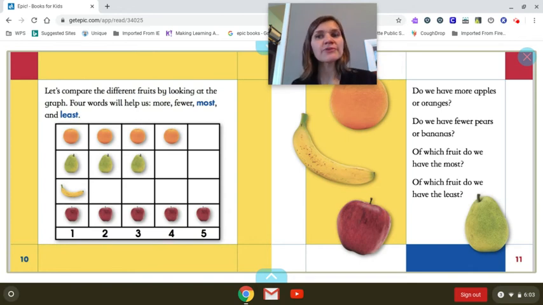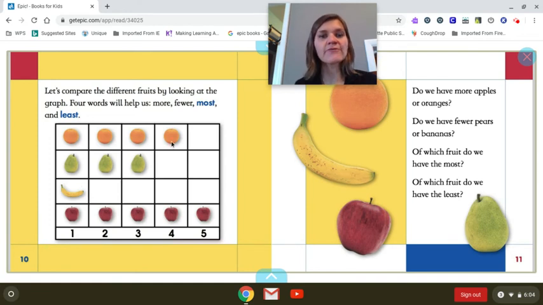Do we have fewer pears or bananas? So fewer is another word for less. Do we have less pears or bananas? So let's count. We have 1, 2, 3. 3 pears. And how many bananas? We have 1 banana. So we're looking for the least or less, which is 1. We have fewer bananas.